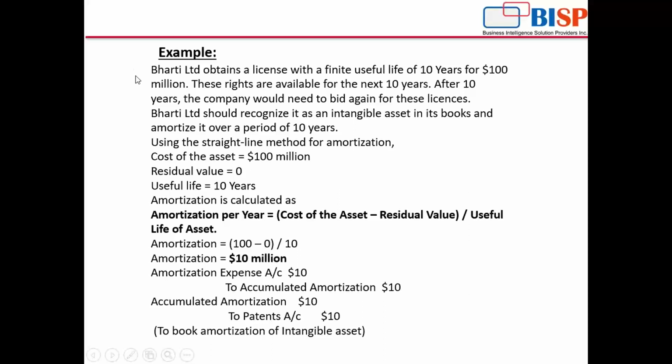Let us see one example. Bharti Limited obtains a license with a finite useful life of 10 years for $100 million. These rights are available for the next 10 years. After 10 years, we have to bid again for the license.